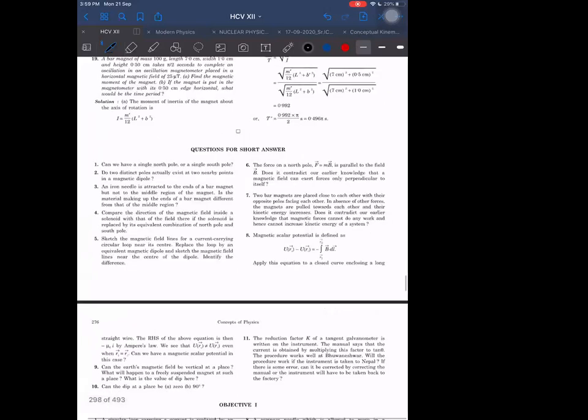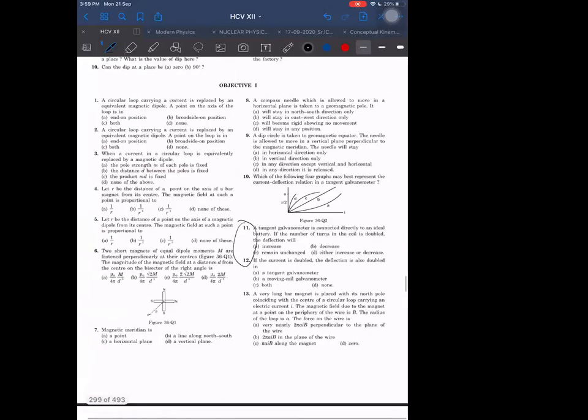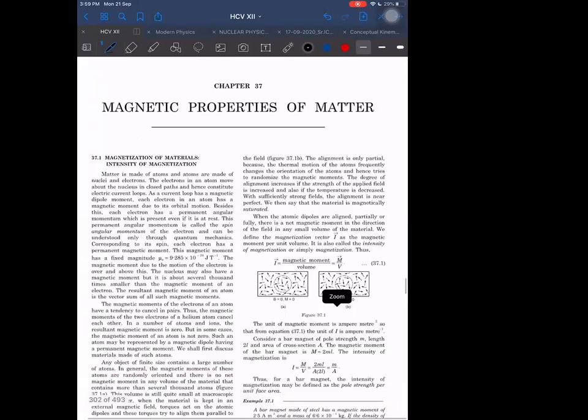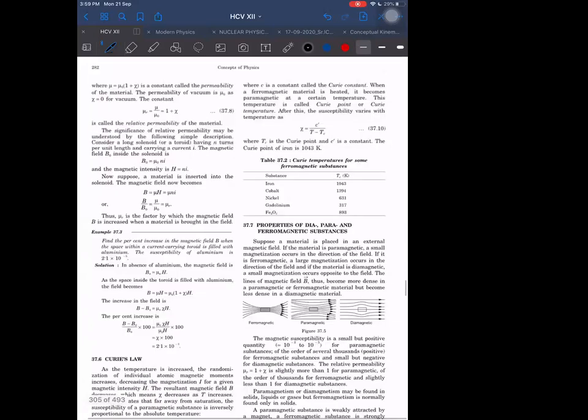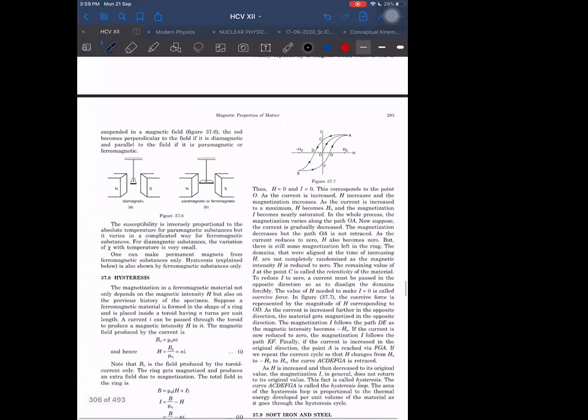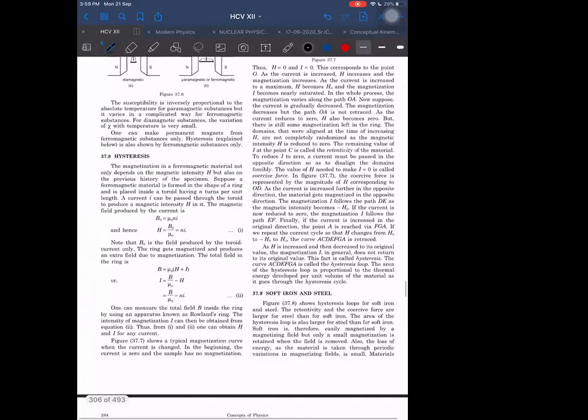Tomorrow I will be taking the next chapter. The next chapter is magnetic properties of matter. This I will explain a little bit, and then I want to go to optical instruments. There are 3 chapters to be done, so please try to finish it today only. Okay.